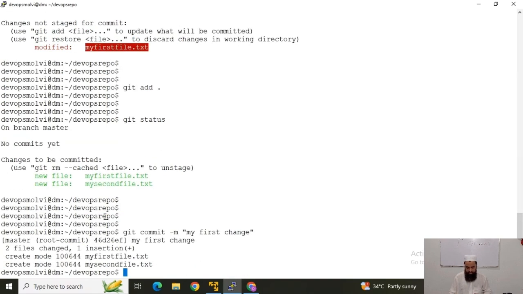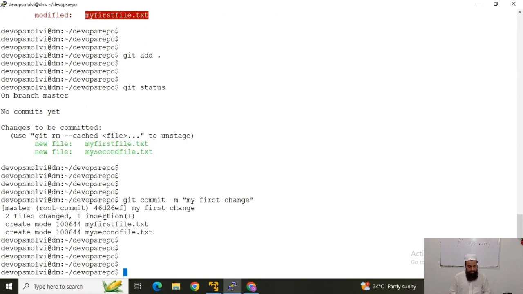For instance, this is the message, and now you can see that the output says that two files were created in this commit. Two files were created, and there was an insertion, something added in one file.